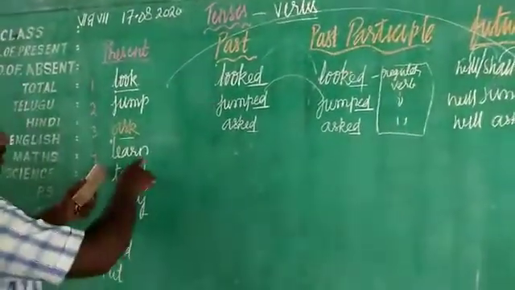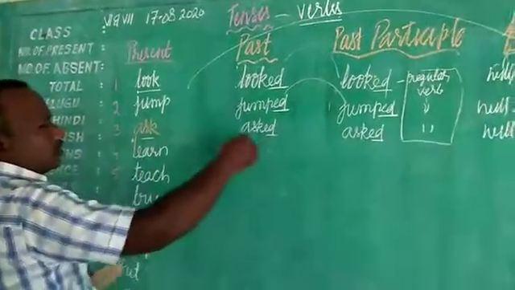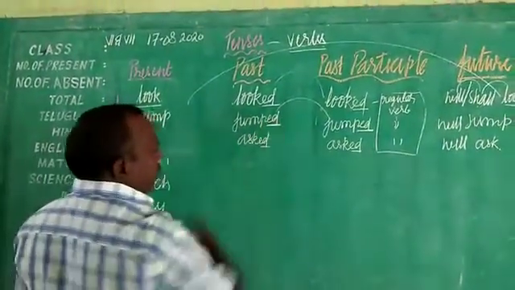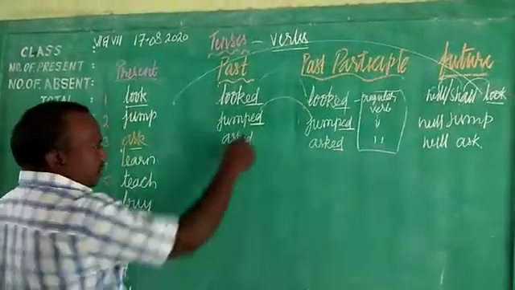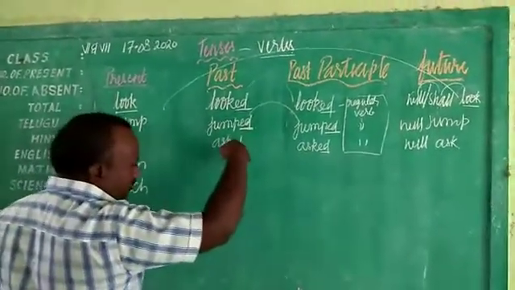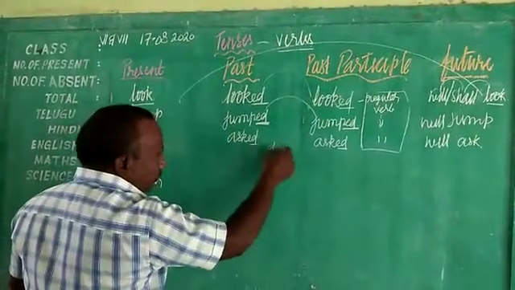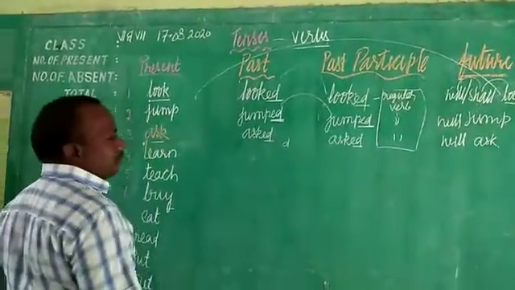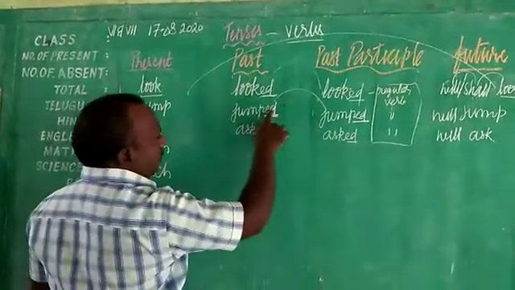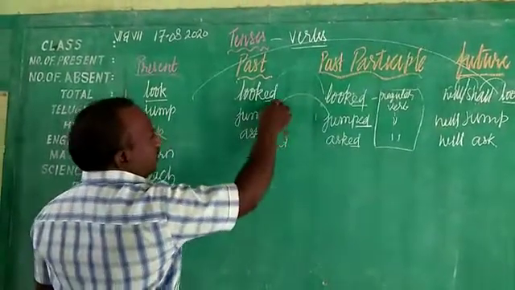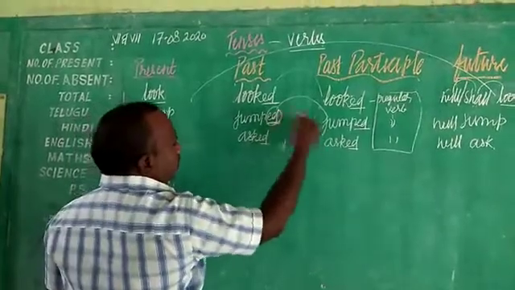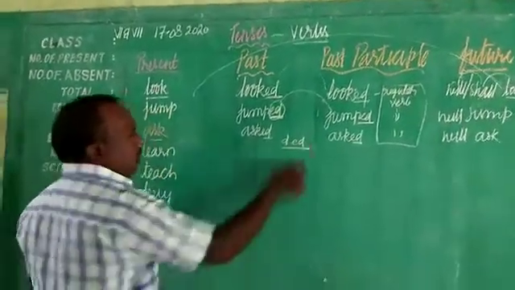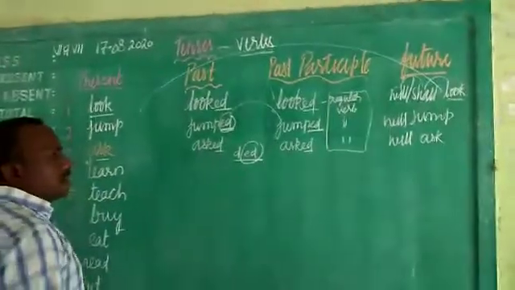Now let's go back here. Okay, these three I was telling you that they are regular verbs because they are ending with ed, and if they are ending with d also, you can call it a regular, as I had taught you in the previous class. But here I was discussing only ed. Regular means they end with d or ed. That's what I talked about. But today I was teaching only about ed, children.